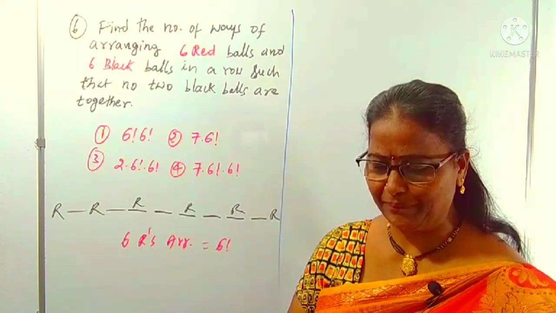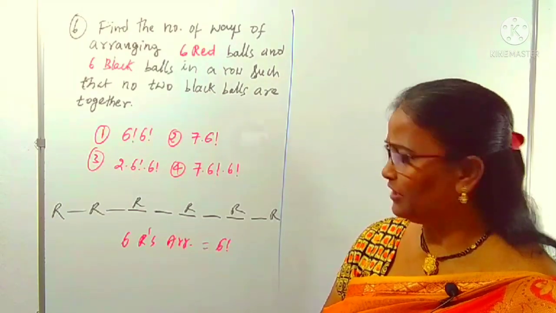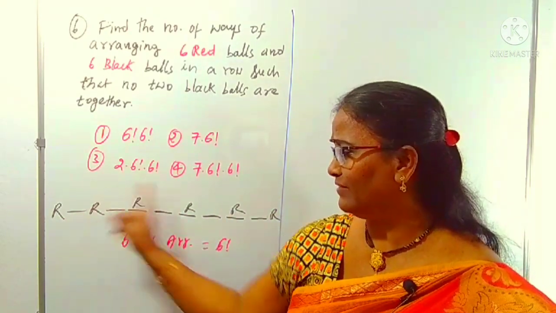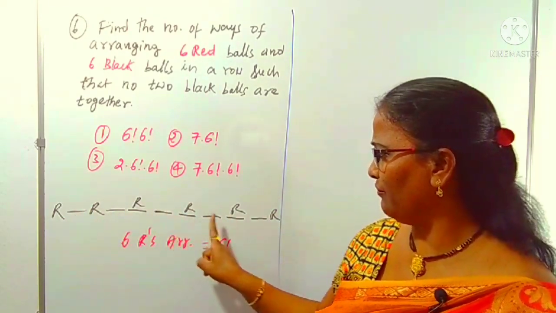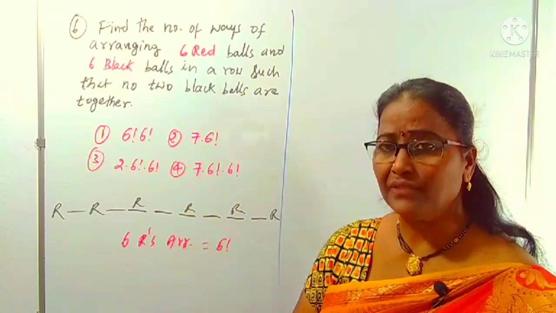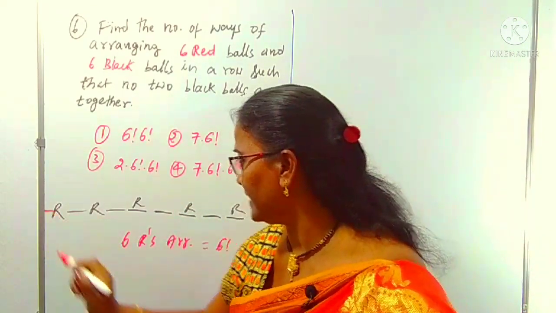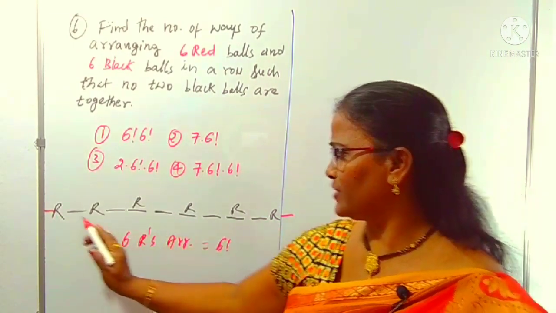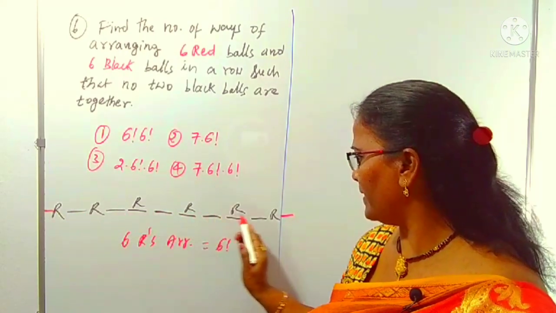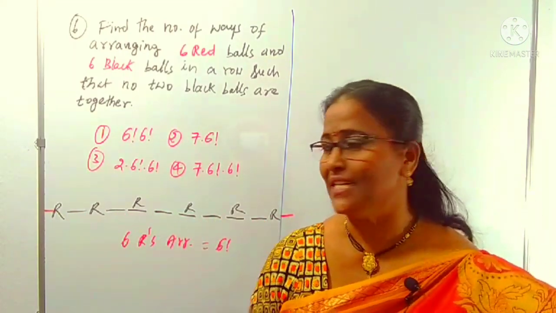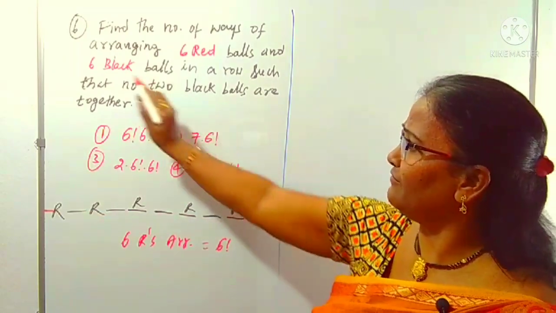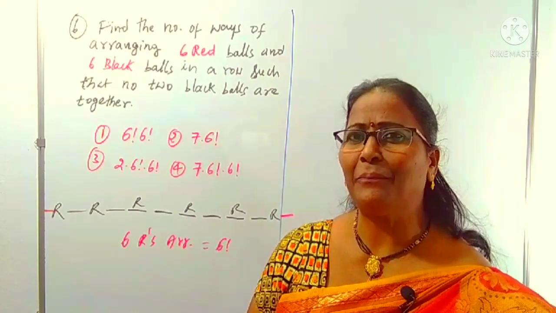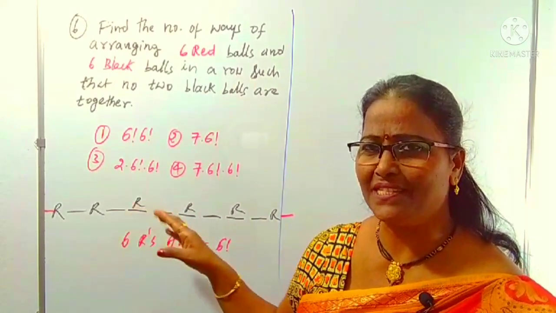Now we come to the black. In case of a line, after filling these R's, how many places are left over? Between the R's there are 1, 2, 3, 4, 5, and we can count the starting place as well as the ending place in case of a row. Including the starting place and ending place, totally 1, 2, 3, 4, 5, 6, 7 places are left over. From these 7 places, we can fill the 6 blacks in how many ways? Yes, as an arrangement.